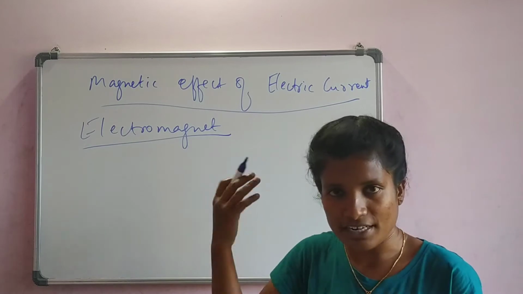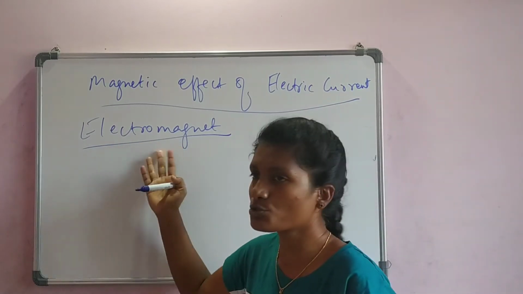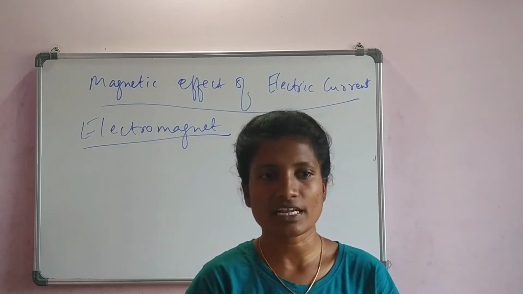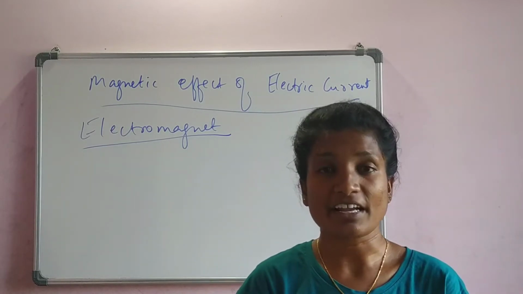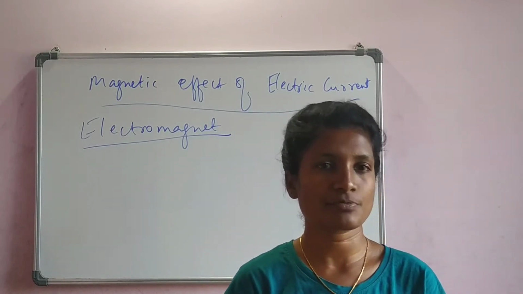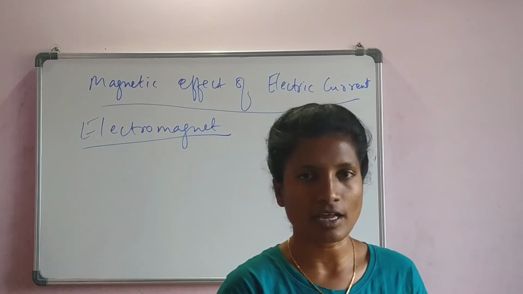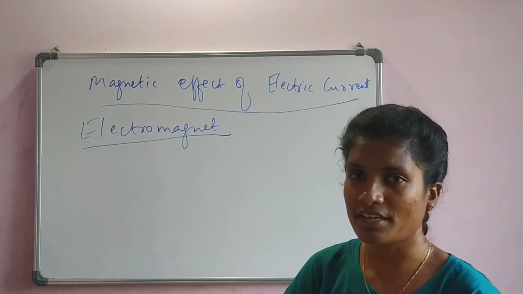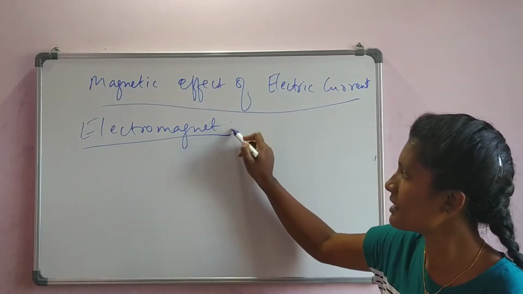This was already studied, but this concept is used widely in many devices like electric motors, electric generators, magnetic levitation trains, which are present in Japan, not in our country. Magnetic trains, cranes, electric bells, so many pieces of equipment use this concept of electromagnet.